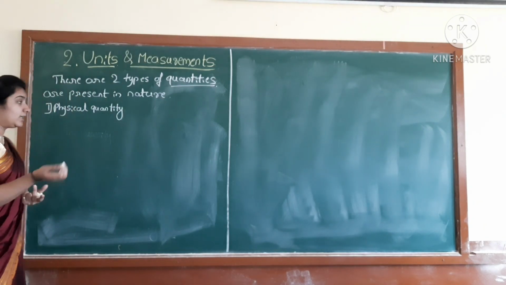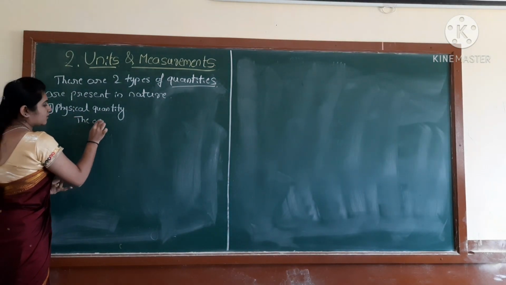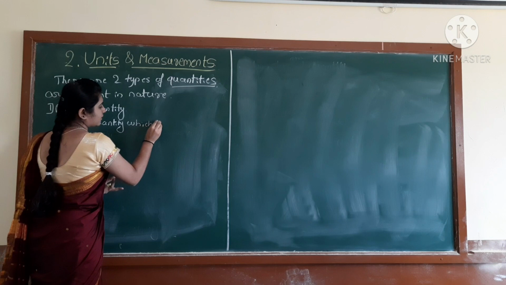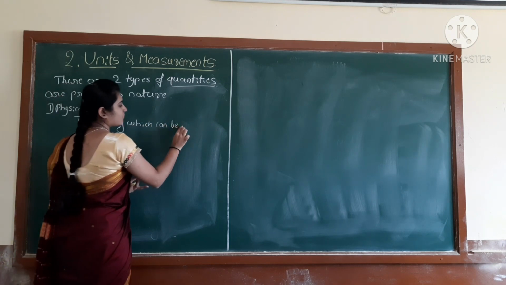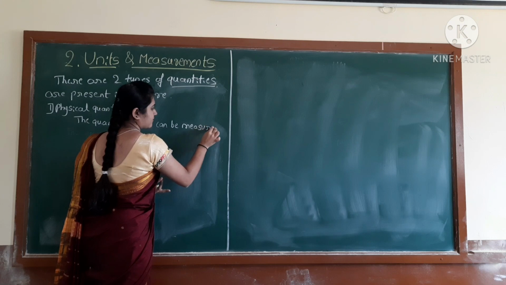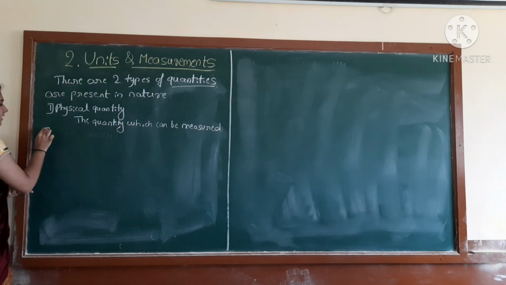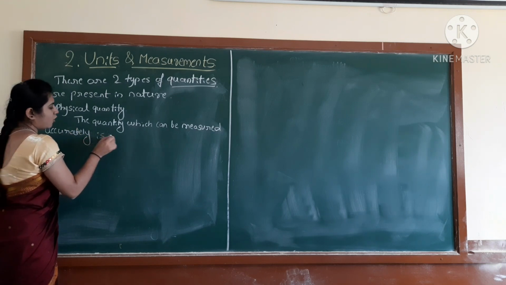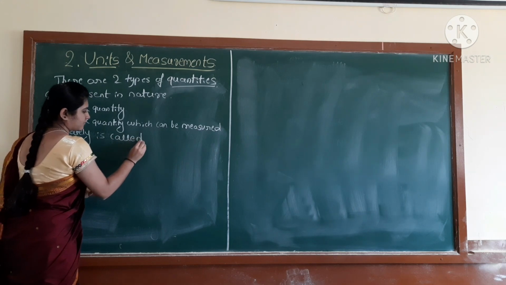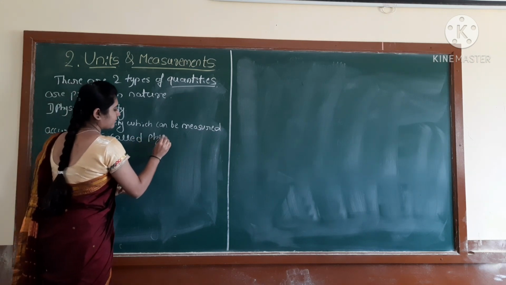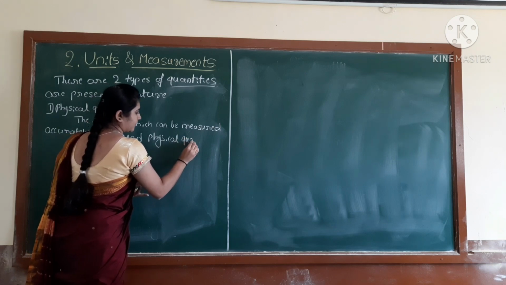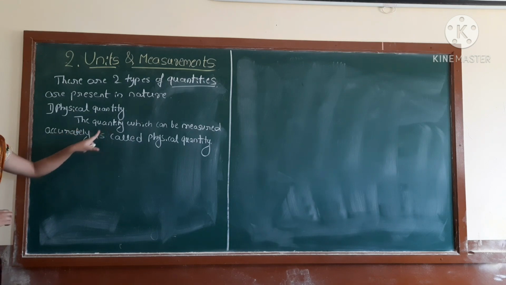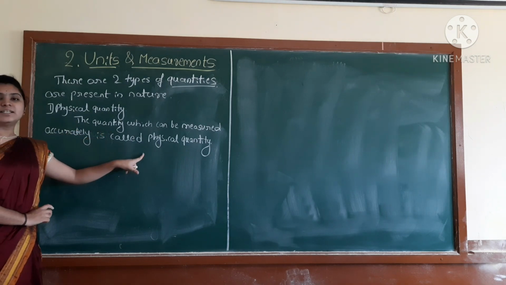See, the quantities which can be measured accurately are called physical quantity, correct? So here the quantity which can be measured accurately is called a physical quantity.